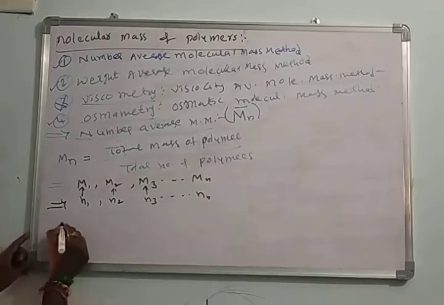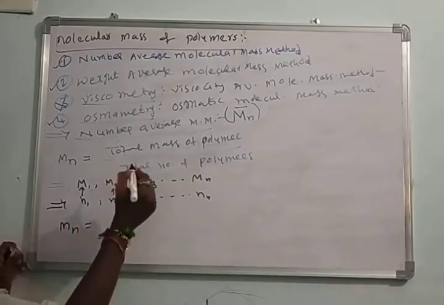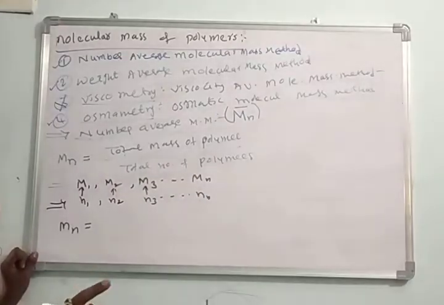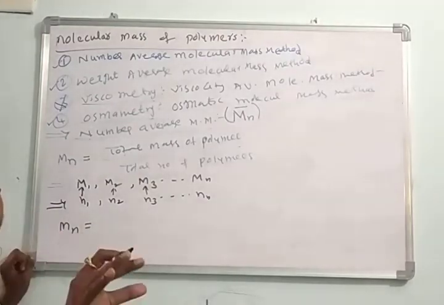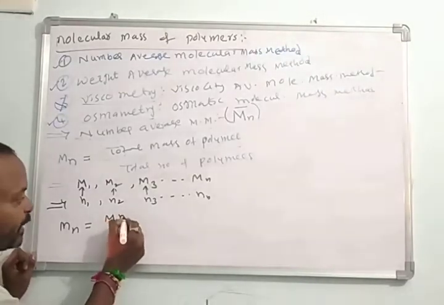If the polymer sample contains 3 polymers, Mn is equal to the total mass of the polymer divided by the total number of molecules.